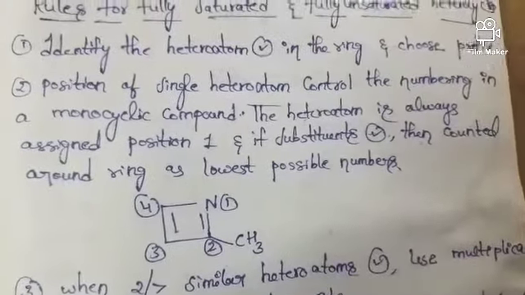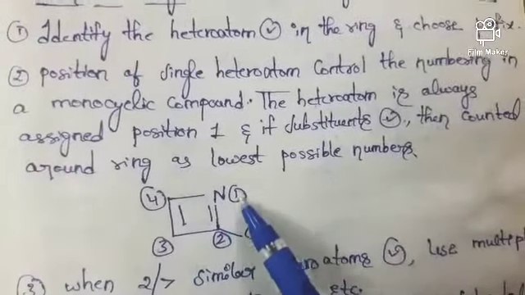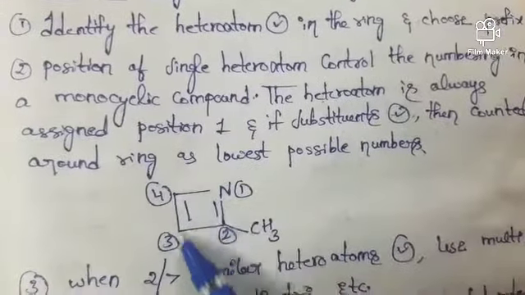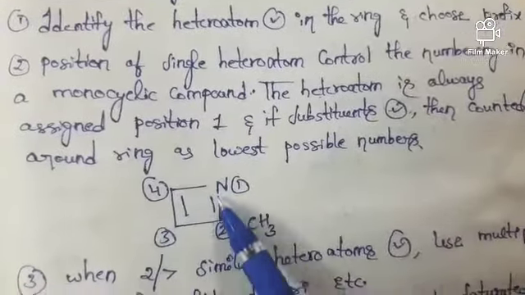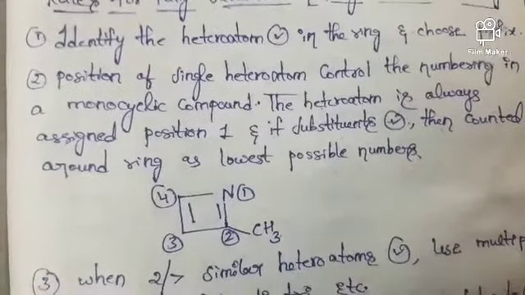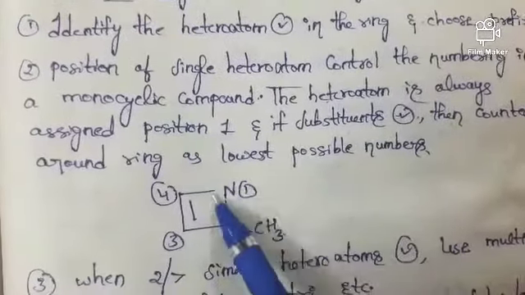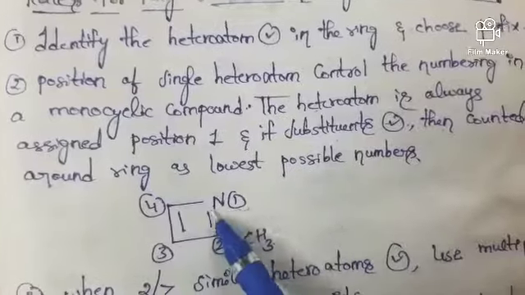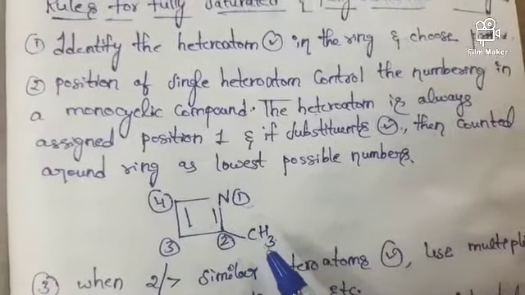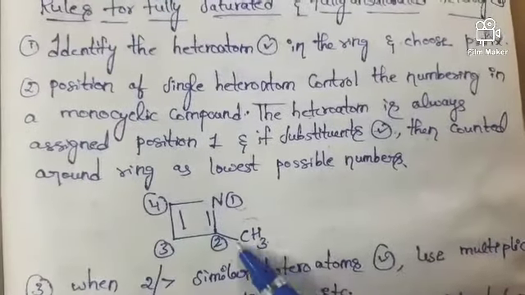Here the first step is we should give first priority to the heteroatom present in the ring. In this example the heteroatom is nitrogen. Of course a substituent may be present, but we give first priority to the heteroatom, so here nitrogen gets number 1, and this is the methyl group, the substituent.